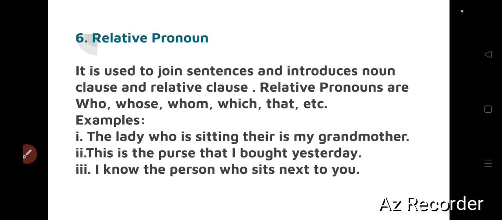Now, relative pronoun. It is used to join sentences and introduce noun clauses and relative clauses. Relative pronouns are who, whose, whom, which, that, etc. As I have told you, it is a relative pronoun, so it is used to relate, right? Now, see, the lady who is sitting there is my grandmother. So, I am relating about that lady, right? Who is sitting there is my grandmother. This is the purse that I bought yesterday. So, I'm talking about the purse that was bought by me, right? Yesterday. Now, I know the person who sits next to you.